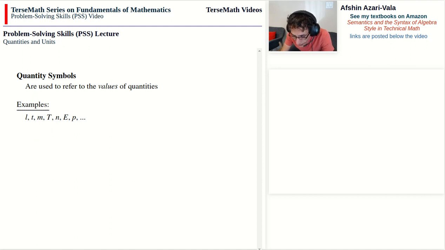All right, so these are quantity symbols, and because these quantity symbols again represent the values of quantities, we can use them in equations. So we can write something like the value of mass is equal to 20 kilograms. Right, so again, I can use this symbol lowercase m in an equation because it represents a value and therefore it's a mathematical entity.